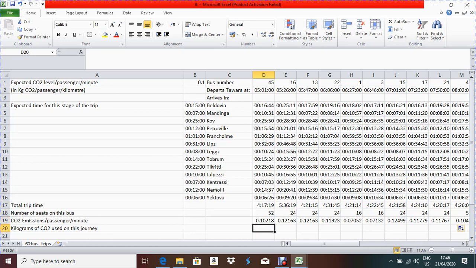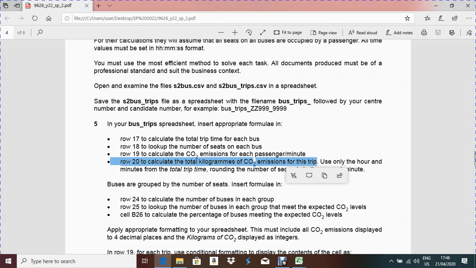So in that case, what I have to do is multiply the per passenger carbon dioxide emissions and the number of seats, 52 into this one, and then multiply with this value, and this value we need to convert all into minutes. Okay, so if you check another part of the question, what they are asking for is rounding the number of seconds to the nearest minute.